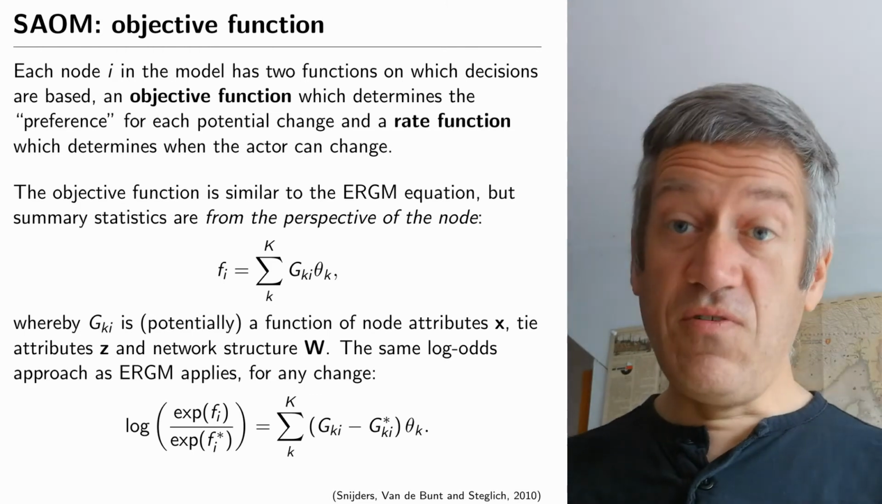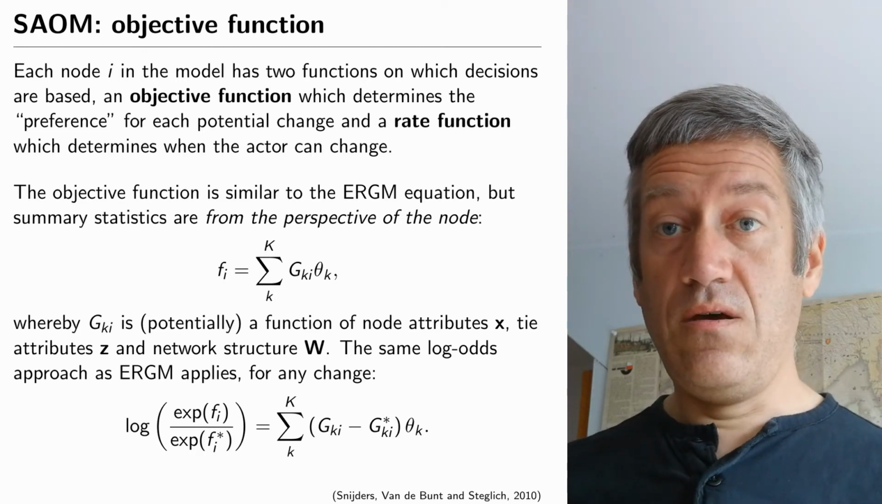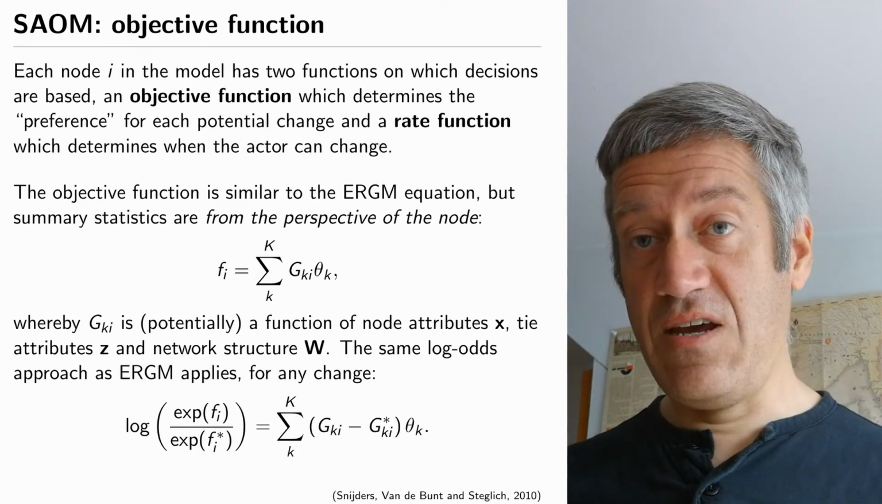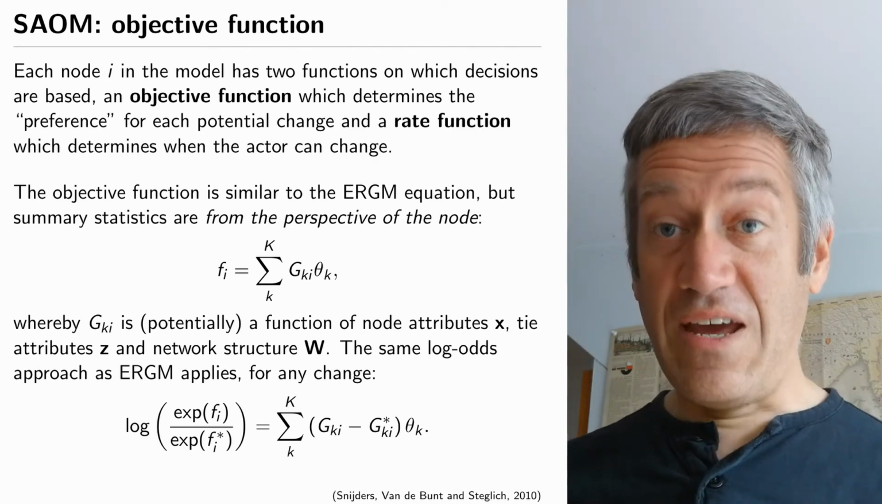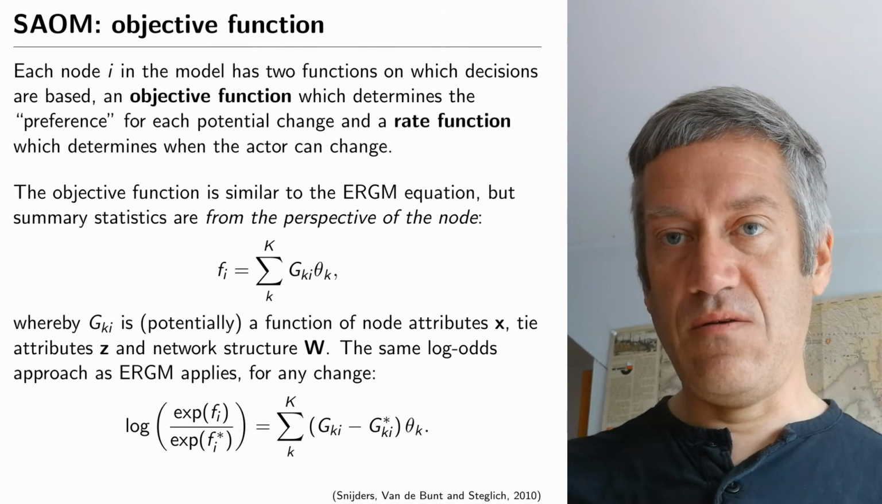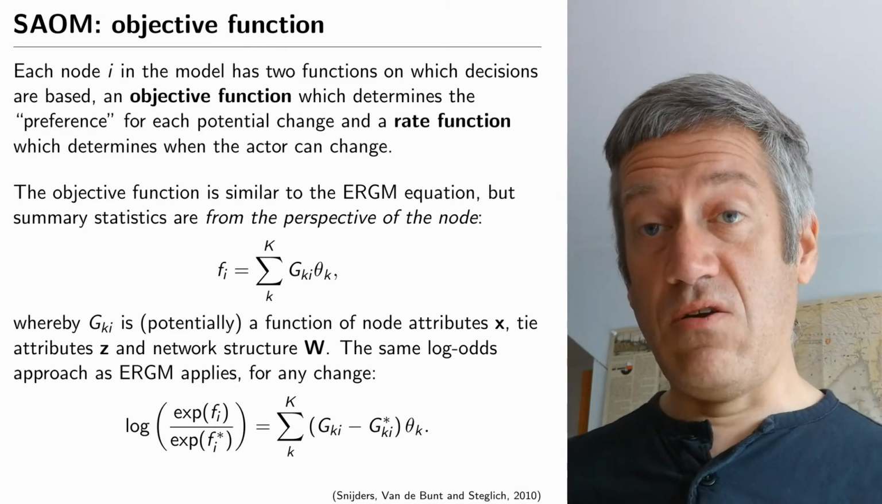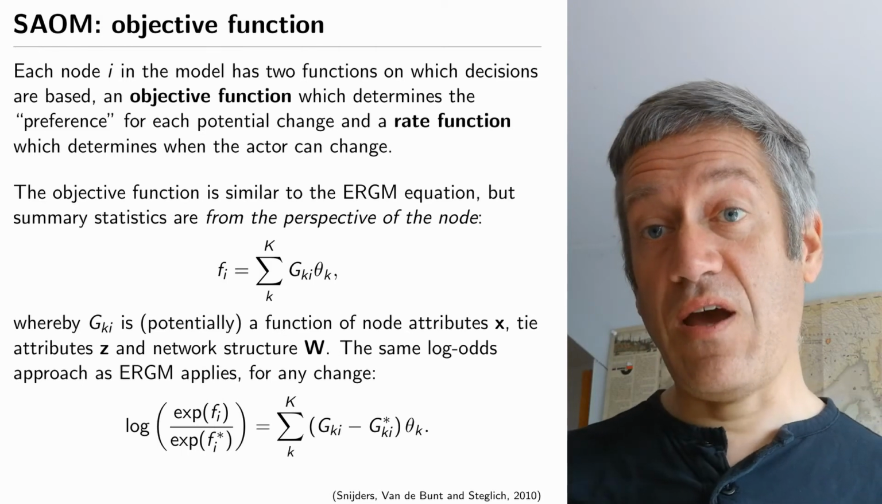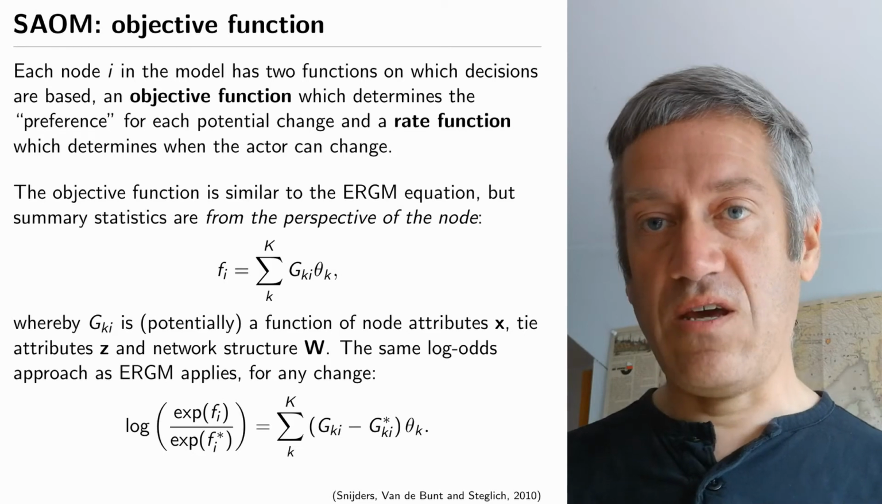And like with log odds, like with ERGM, we are not comparing the network or any change against all possible changes. We always compare the network as it is to the network with one minor change made. And then we can look at the log odds, we can look at how likely it is to make the change, how much it improves the likelihood of the data if that one change is made.